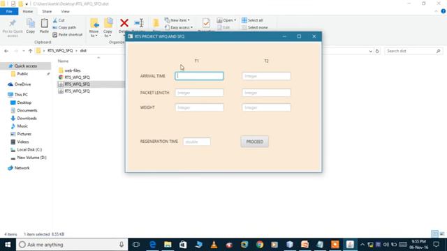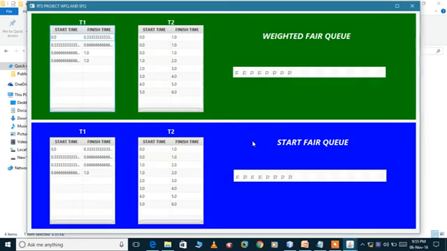Now entering the values. Clicking on proceed, as you can see, the output window is showing the start and the finishing time after every quanta, and the resultant scheduling of both the weighted fair queue and the start fair queue.